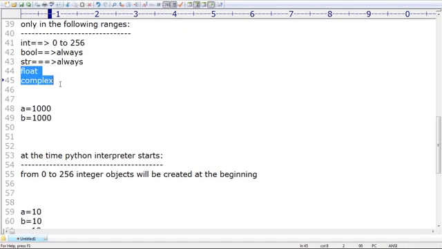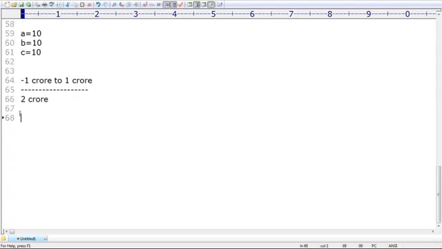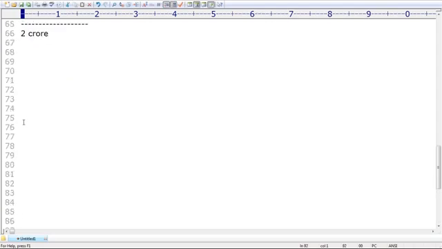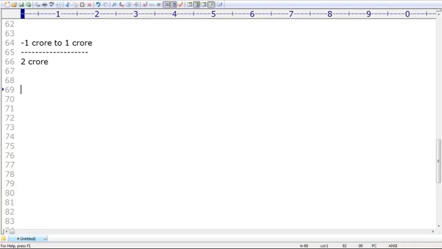In the case of float and complex, why are the Python people unable to implement the reusability concept? Anyone, can you please tell the reason? Scientific purpose mostly used, that's why? That is not the reason. Rarely used? Good, but it is also not the reason.